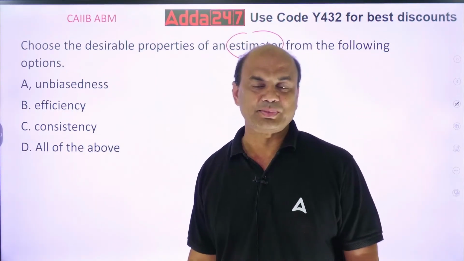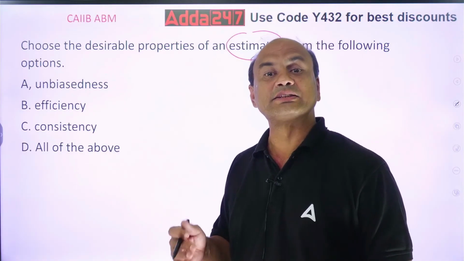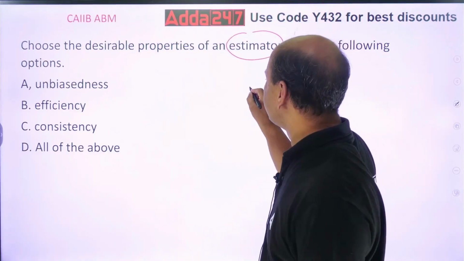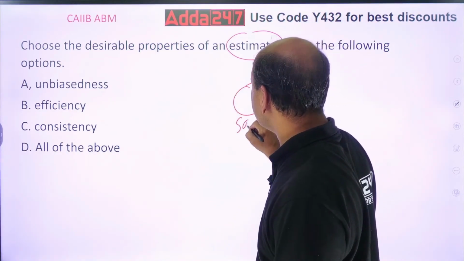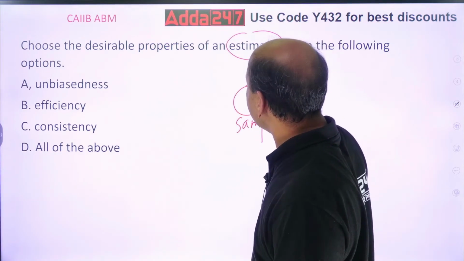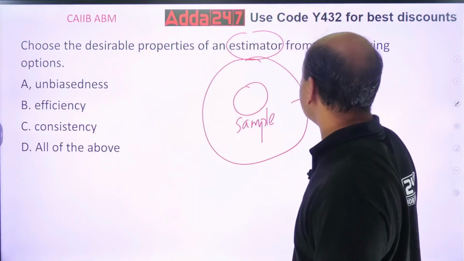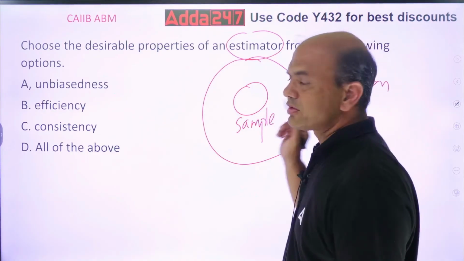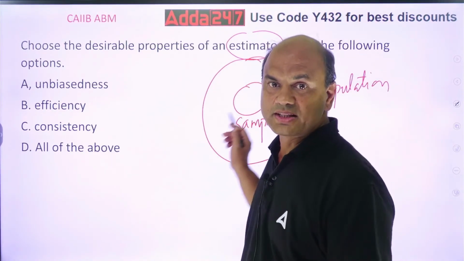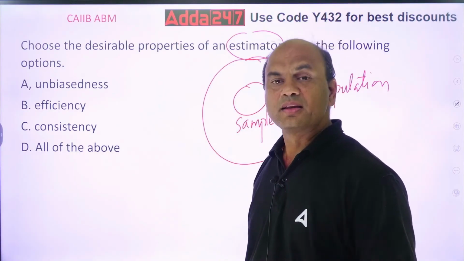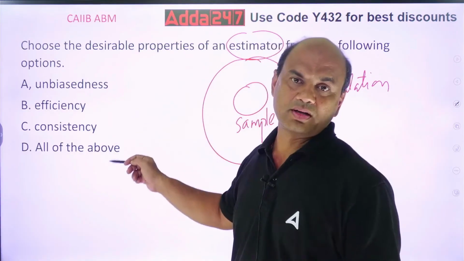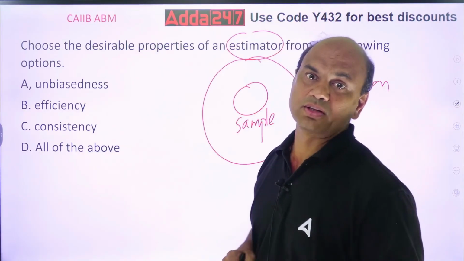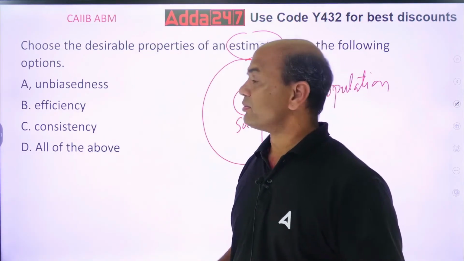See, unbiased means what? Any estimation we do is based on an estimator. What is estimation? We do some experiment on the sample, and from here we apply it to the whole population. So the estimator or the parameter which we are using for this sample should be unbiased. Unbiased means it shouldn't be biased towards anyone. It should be equal for all.